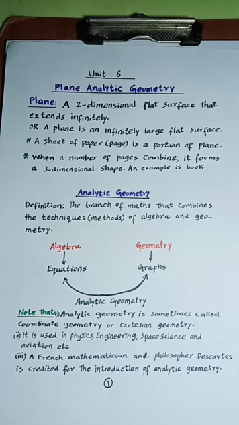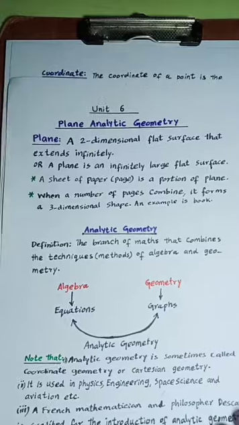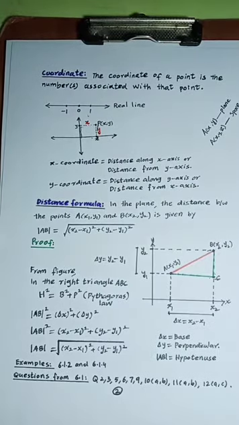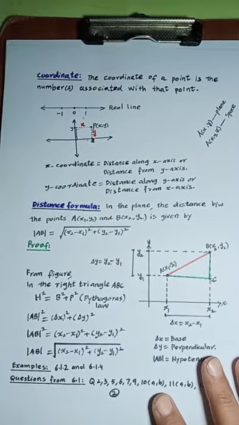Students, you observe that it is coordinates that brought algebra and geometry together, and this concept was given by René Descartes. So René Descartes, a French mathematician and philosopher, is credited for the introduction of analytic geometry. As you observe, coordinate is the basic concept that brought together algebra and geometry. So we first come to the definition and the concept of coordinate. Here is the definition of coordinate.